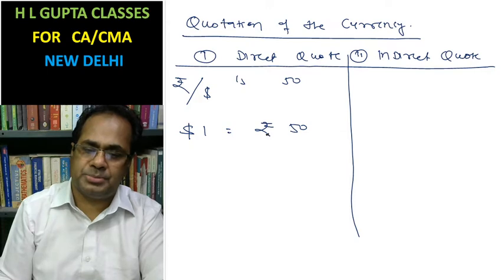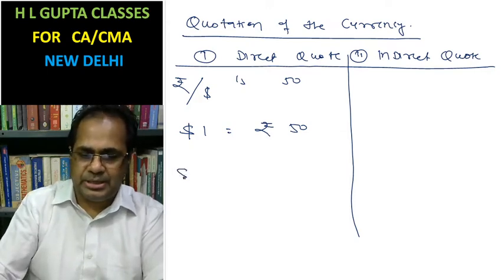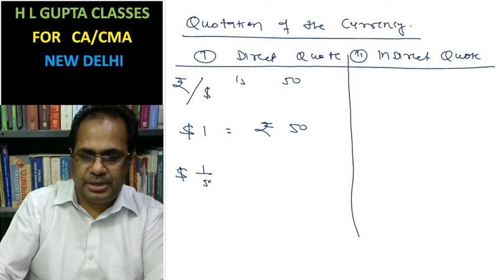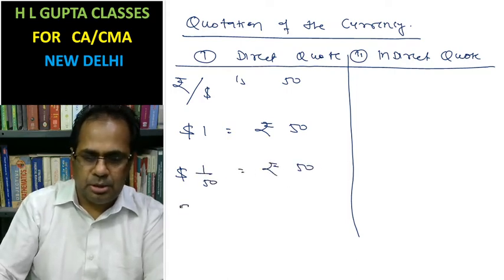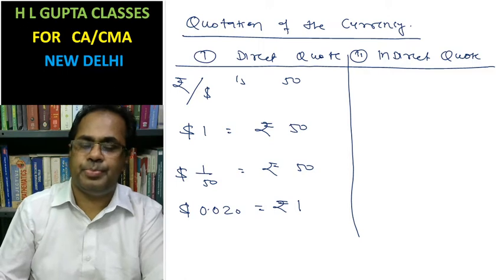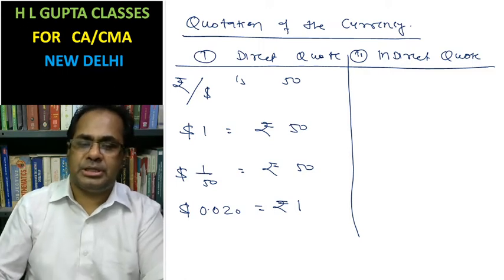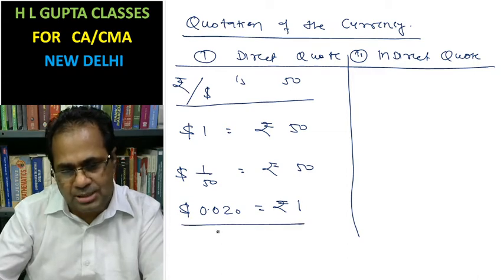The same quotation can be written by dividing by 50 on both sides: $0.020 equal to rupee 1. This quotation and that one are both the same.